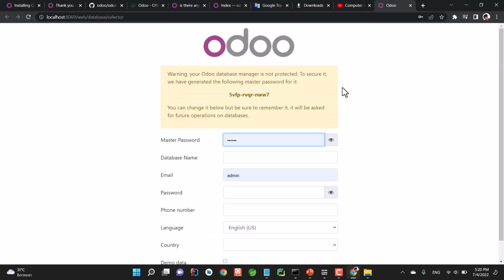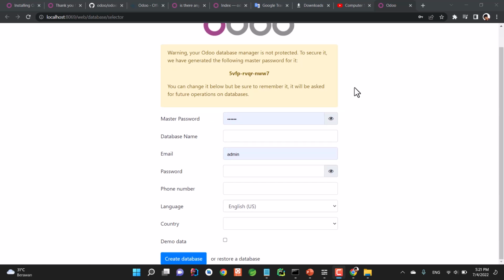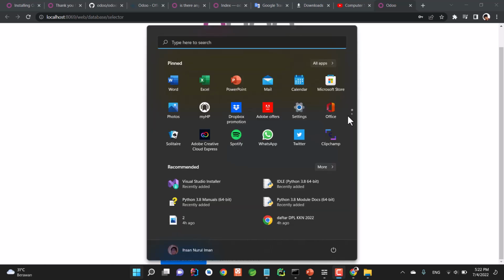Here you can see Odoo is installed perfectly in your local machine. And here you are brought to a page asking you to complete the database information. For now, I'm just skipping because this is going to be explained in the next video. And there's a thing that I want to tell.